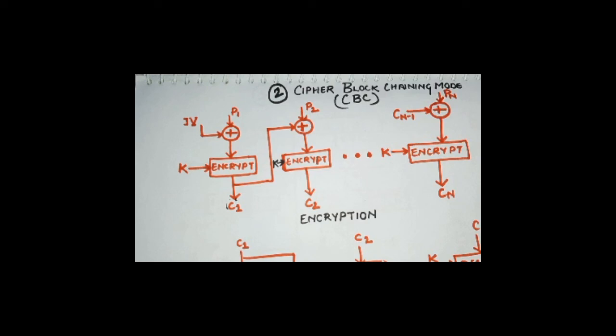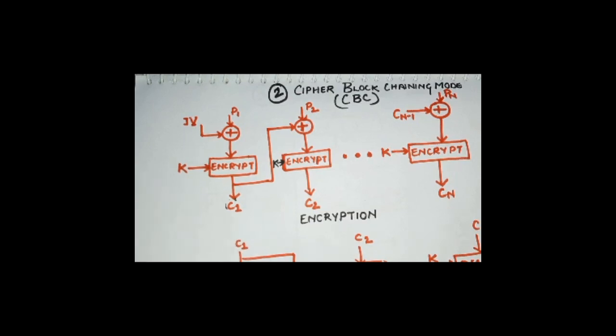And that is why it is called cipher block chaining mode, because the cipher block is going to be chained for every round here. Also remember that it provides both confidentiality and authentication. It's going to provide verification along with the hiding of the existence of the message.